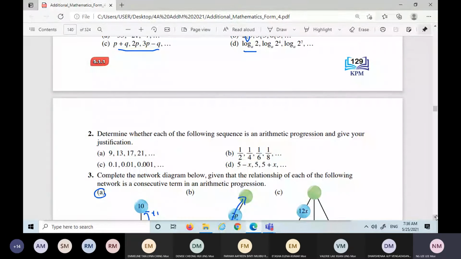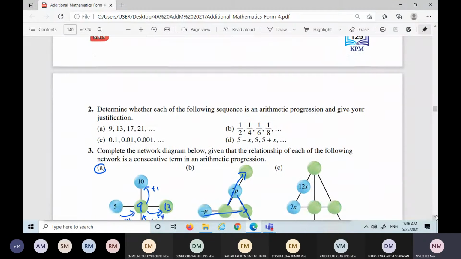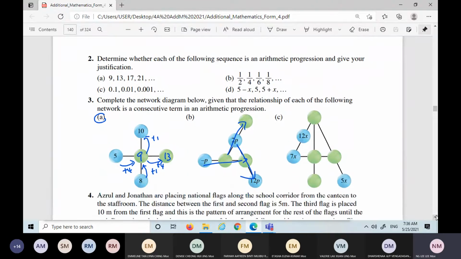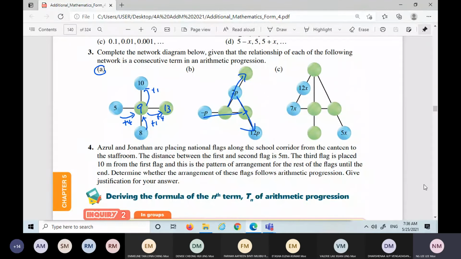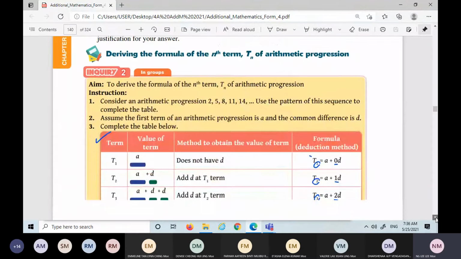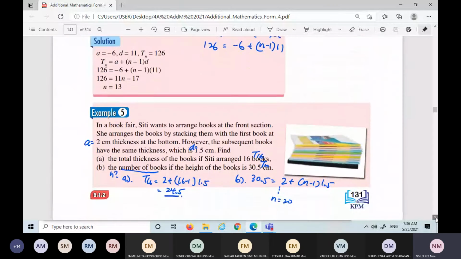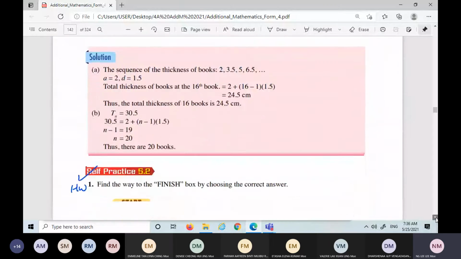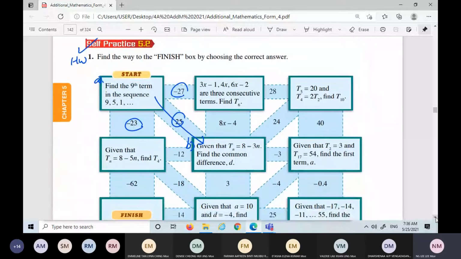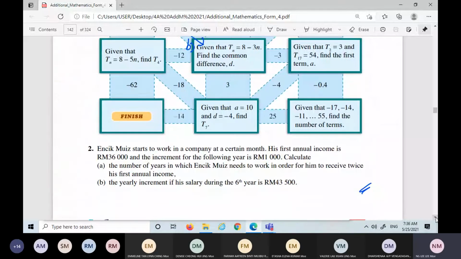Then for these questions, you have a decimal, you have a fraction, the same thing, variable x, and then this one you have a network. If no questions, we go to the next exercise. If you have questions, just stop me and tell me which one you want to ask. Okay, this one I think is also okay.